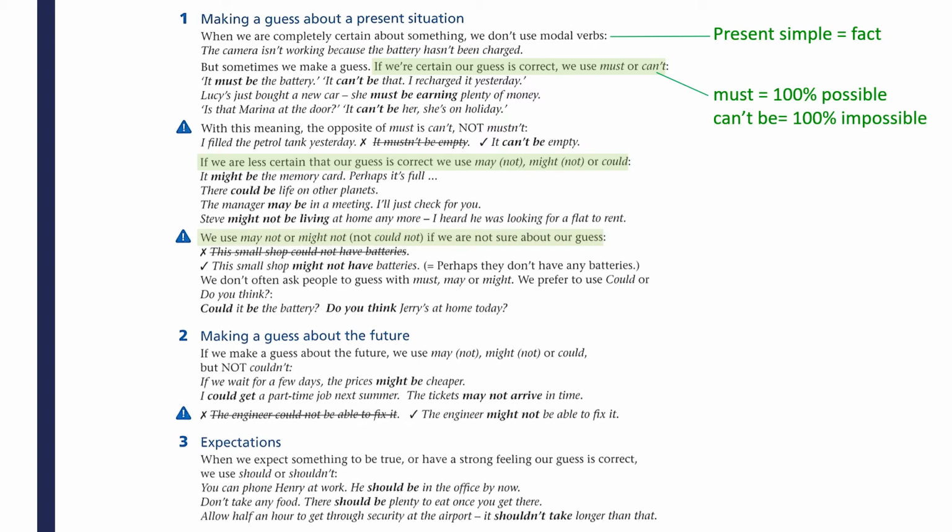When we want to talk about the future, you will notice that the rules are similar. It's only that if you have an especially strong feeling that your guess is correct, that you are very confident about it, you may use should or shouldn't. So to learn these modal verbs, you may try to rank them from the most certain guess using must, to the less certain ones may, might, or could, to the least certain one, can't be.